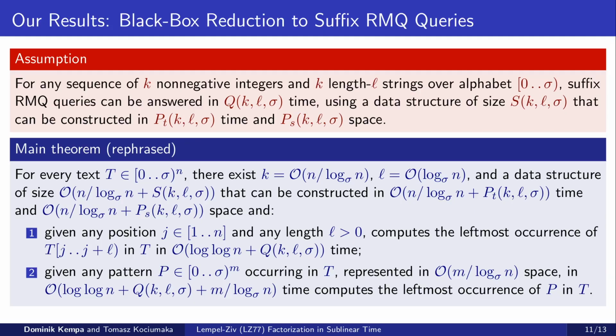This black box reduction implies that the complexity of finding leftmost occurrences is almost entirely dominated in all aspects by suffix RMQ queries, and that any new trade-off for the suffix RMQ problem immediately implies a new index for leftmost occurrences.